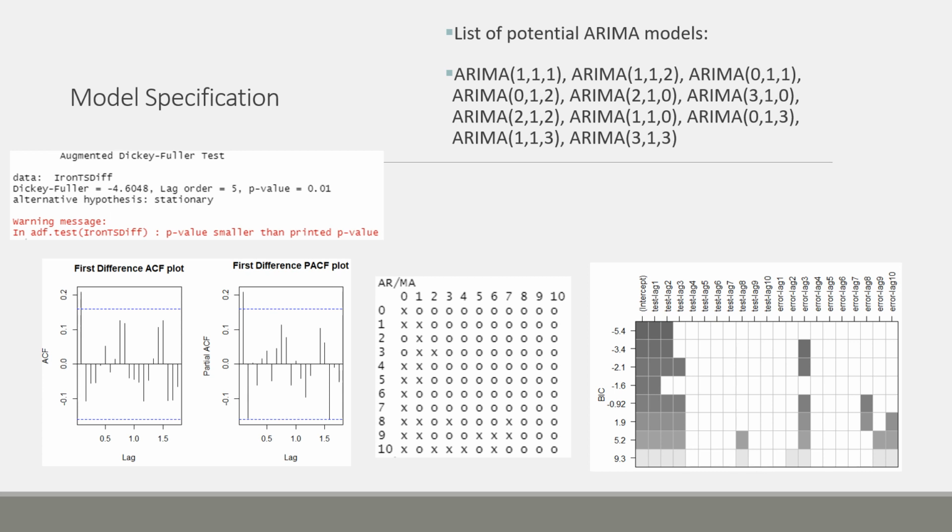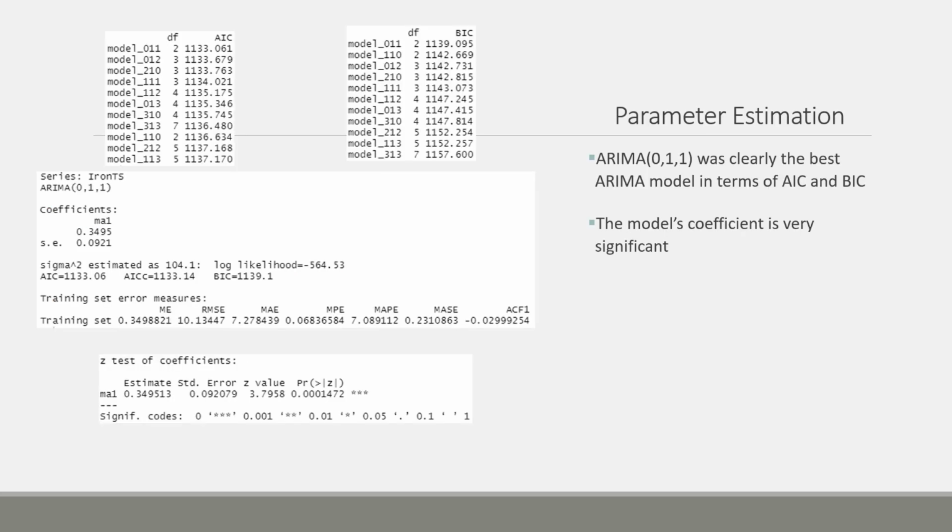From the BIC table, I found ARIMA 013, ARIMA 113, and ARIMA 313. I found that ARIMA 213 was not possible for this dataset in the parameter estimation phase, and I had to remove it. I created a model for all of the ARIMA models mentioned in the prior section. When I ranked the AIC and BIC values of each table, I found that ARIMA 011 was clearly the best model, as it was the best achieving model in terms of AIC and BIC.